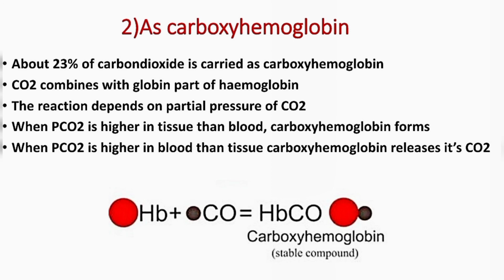When the partial pressure of carbon dioxide is higher in the tissues of the organ than in the blood, the carboxyhemoglobin starts to form. But when the partial pressure of carbon dioxide becomes higher in the blood than in the tissue, the carboxyhemoglobin starts to release its carbon dioxide. As a result, the carbon dioxide starts to move into the tissues.